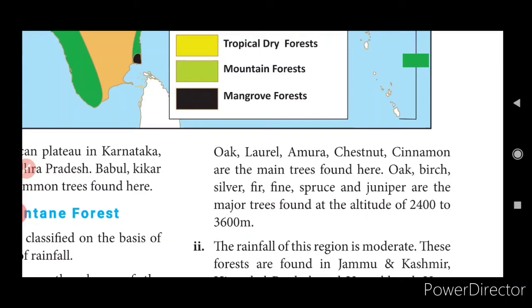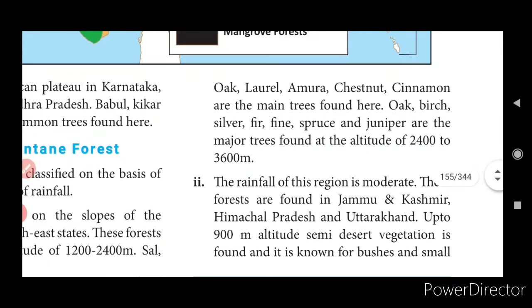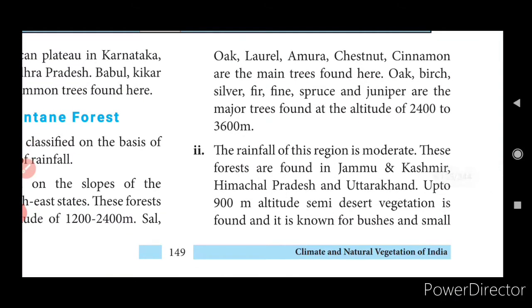Oak, beech, silver fir, pines, spruce and juniper are the major trees found at an altitude of 2400 to 3600 meters. Okay, so it will be more height, and because of this height, this vegetation will be available in these forests.